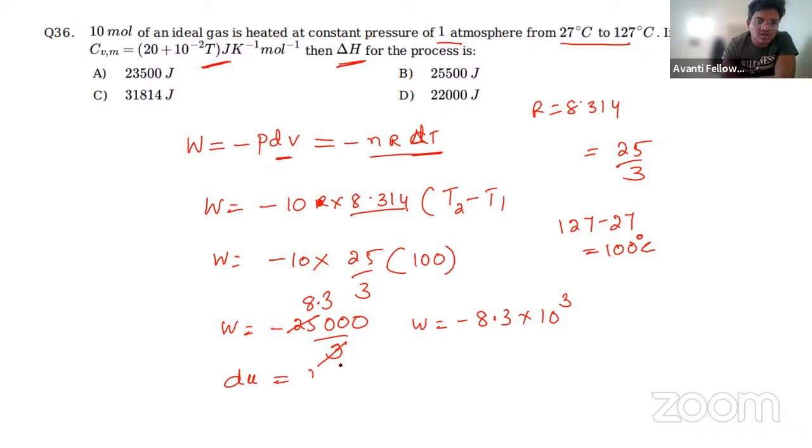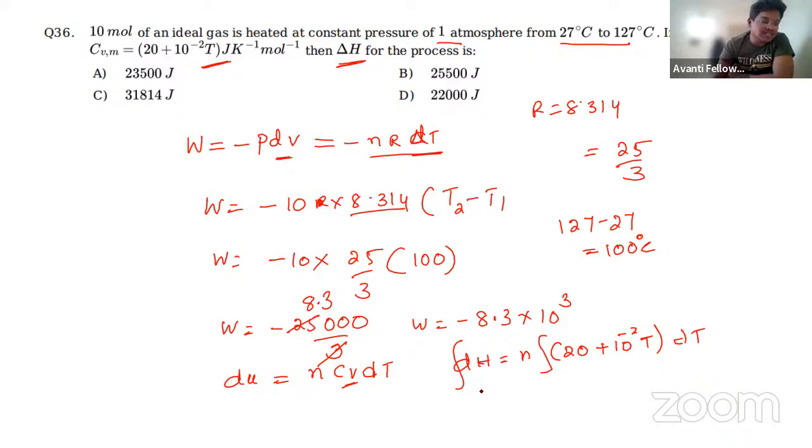Delta H is equal to n Cp delta T. So what do you have to do here? Cp we know, that is dH is equal to n Cp dT, with respect to T we are doing. So we have to integrate n into (20 plus 10 to the power of minus 2 T) dT, and we have to do integration on both sides. Integration of dH will become H.